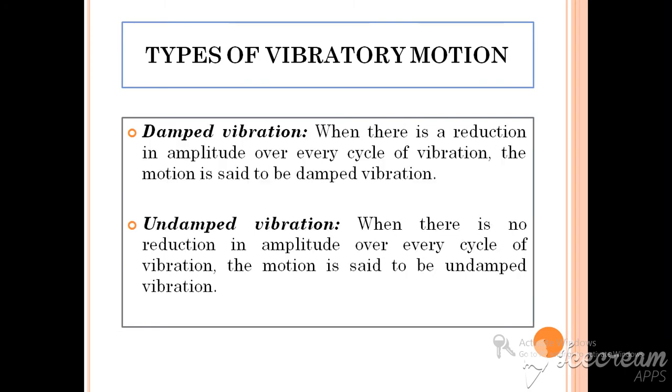Then the second classification is about providing a damper to the system. Based on the damper provided, there are two types of vibratory motion. The first one is damped vibration, the second one is undamped vibration. If a damper or dashpot is provided to a system with the intention to reduce amplitude over every cycle of vibration, then the motion is said to be damped vibration. On the other hand, if a damper is not provided and there is no reduction in amplitude over every cycle of vibration, then the motion is said to be undamped vibration.